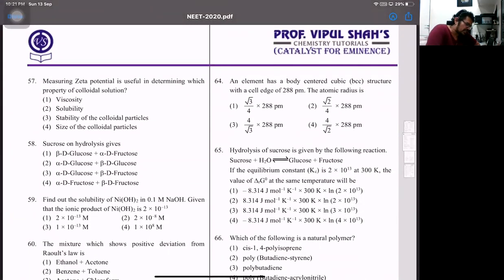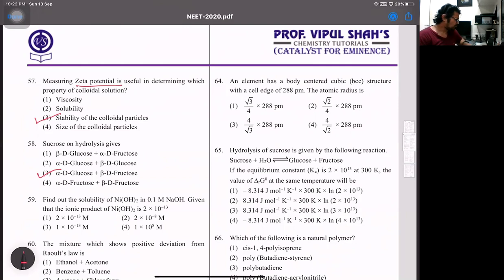57th one, measuring the zeta potential is used in determining the property of which colloid. Now zeta potential, when I'm talking over there, that's used to observe the stability of the colloidal solution. All right, because it's a method of measuring its electrode potential. So that's the zeta potential, that is stability of colloid. Then comes 58, sucrose, that's a disaccharide. On hydrolysis it gives, there's a glycosidic bond between the C1 of alpha D glucose and C2 of beta D fructose. So 58, answer will be 3 over there.